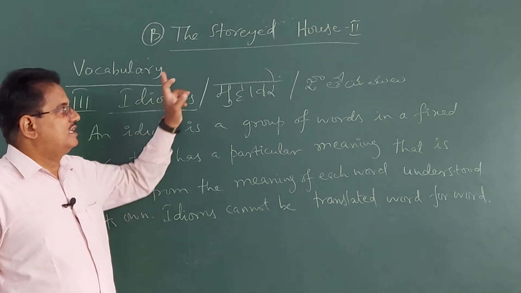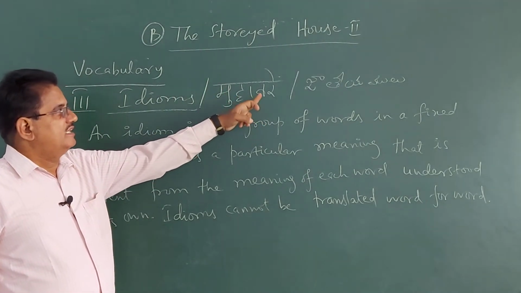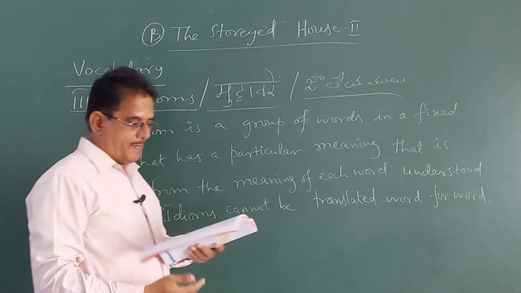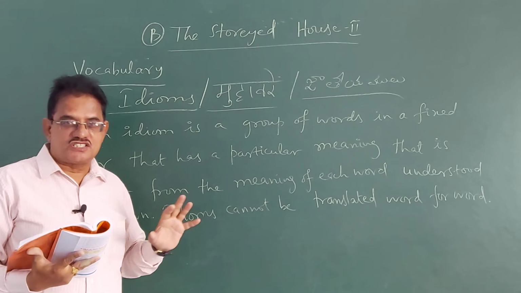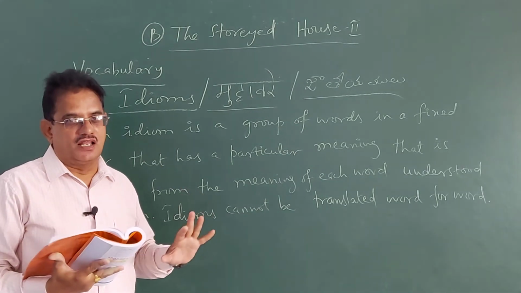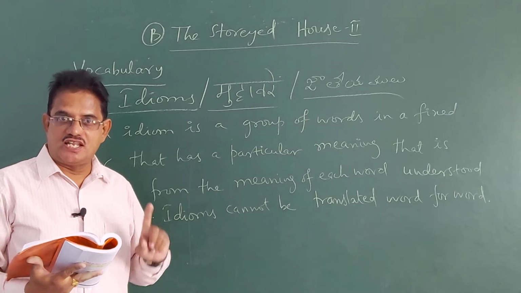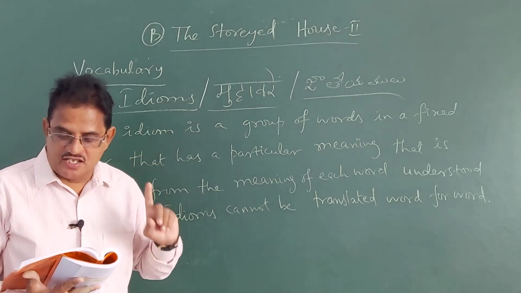English idioms, Hindi muhavare, Telugu jatiyamulu. So, the words are fixed in an order. You cannot change the order of the words in an idiom.